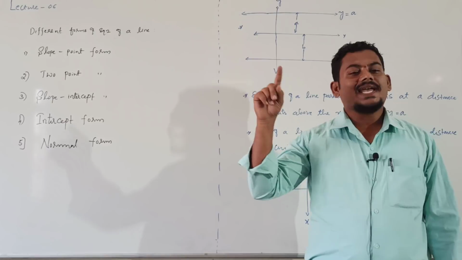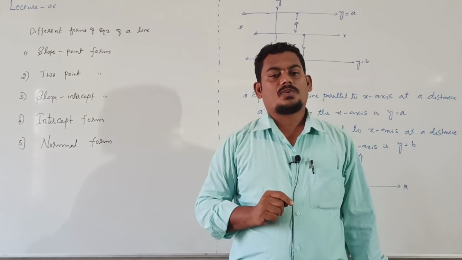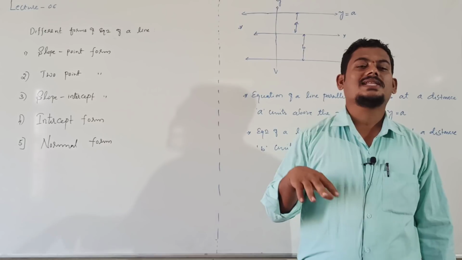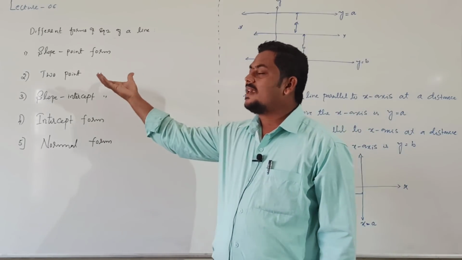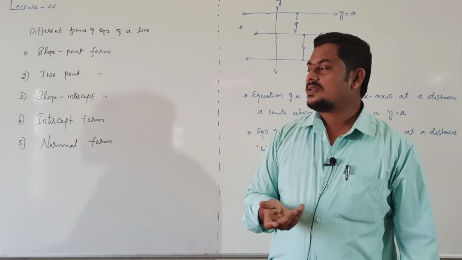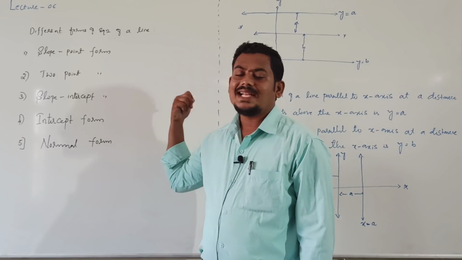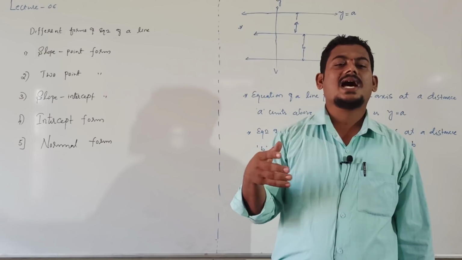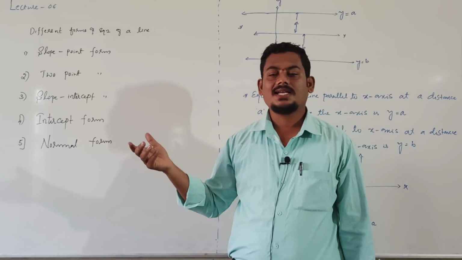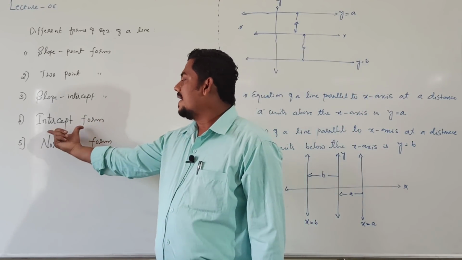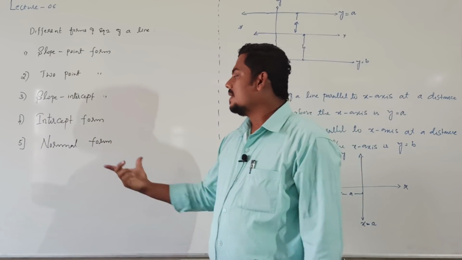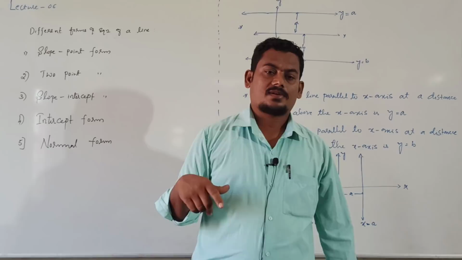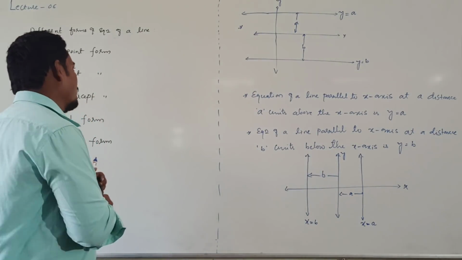One point on the line and a slope. When the slope of that line is given, how to find the equation of the line. When two points on that line are given, how to find the equation of the line. When a slope and intercept are given, I will explain what the meaning of intercept is later. And when two intercepts are given, how to find the equation of the line. Then the equation of the line in normal form. We will discuss one by one.